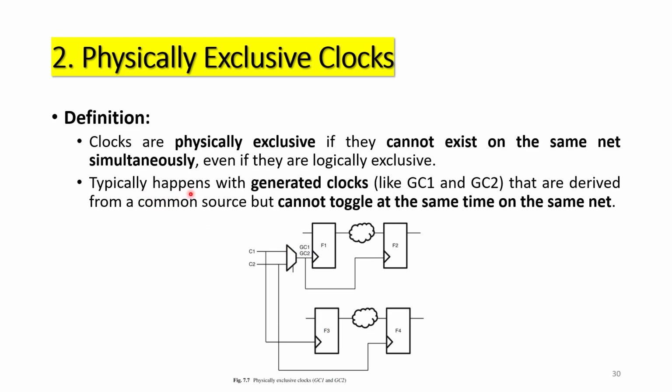Let's see. This typically happens with generated clocks like GC1 and GC2. They are derived from a common source but cannot toggle at the same time on the same net. Here only one net is present, but you are applying two different clocks, which are generated from C1 and C2. GC1 is generated from C1 and GC2 is generated from C2. Now we are applying these two generated clocks on a single net, so they cannot toggle at the same time. That is not correct, right? On a single net, you should not apply two clocks simultaneously. It will lead to other issues.